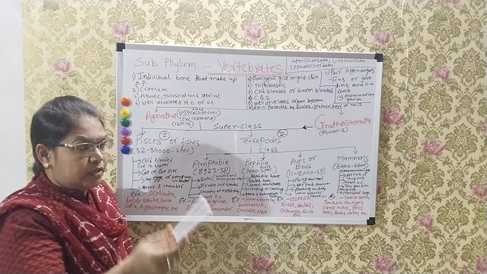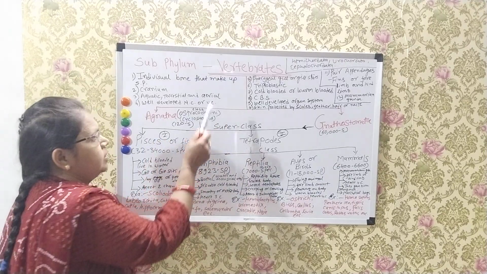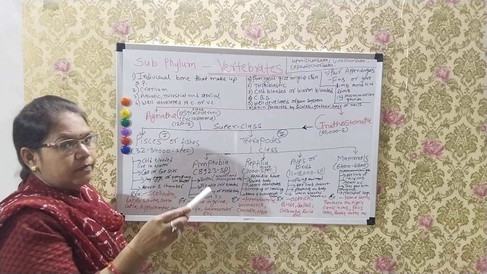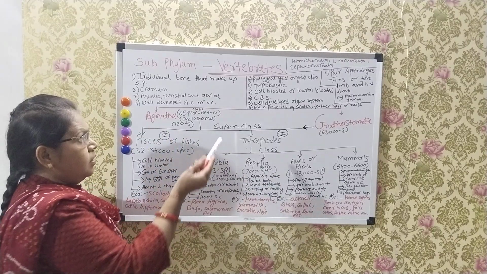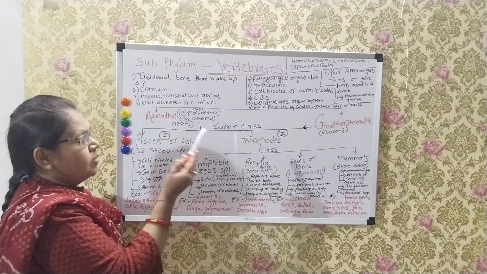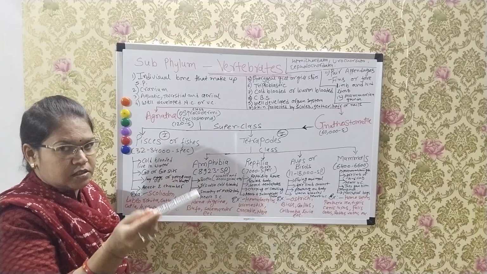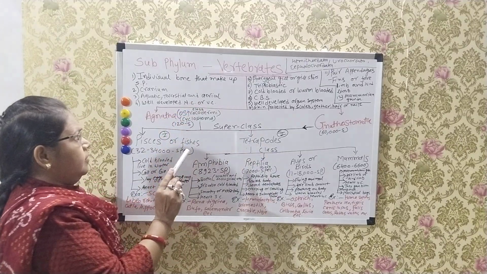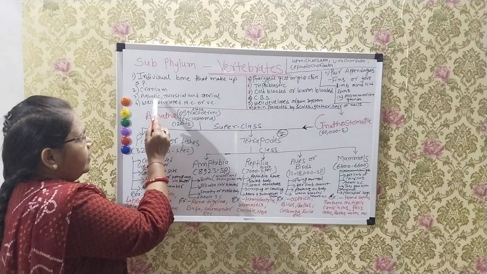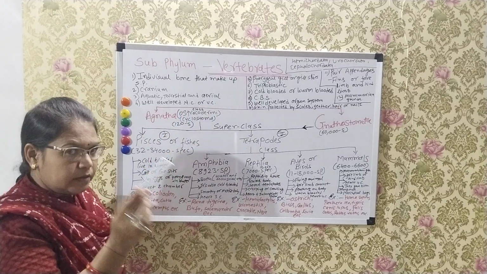In these animals, the notochord and vertebral column are well developed. Vertebrates have a cranium or skull surrounding and protecting the brain. They are aquatic, terrestrial and aerial animals.